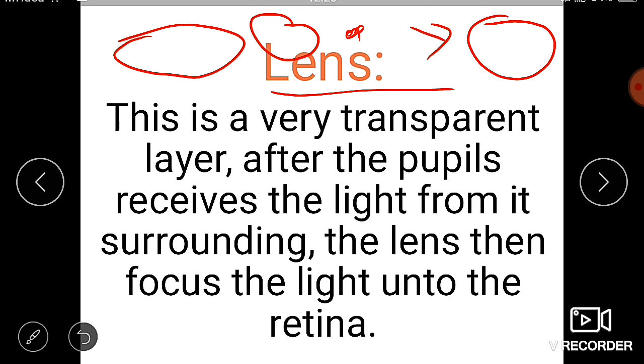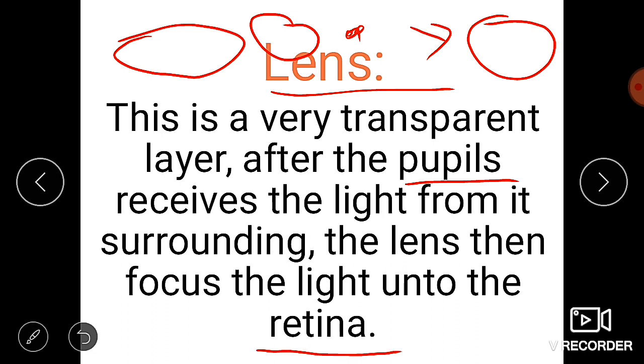It is one of the most transparent, delicate layers. It is present after the pupil, and it receives the light from its surroundings. When the light enters the pupil, from the surroundings the lens absorbs the light. After absorbing the light, the lens then focuses the light onto the retina, which is present in the innermost layer of the eye. This is the main role played by the lens.